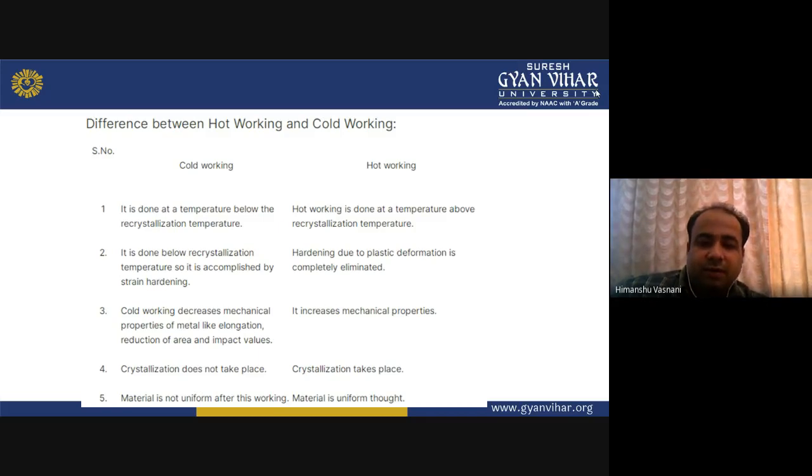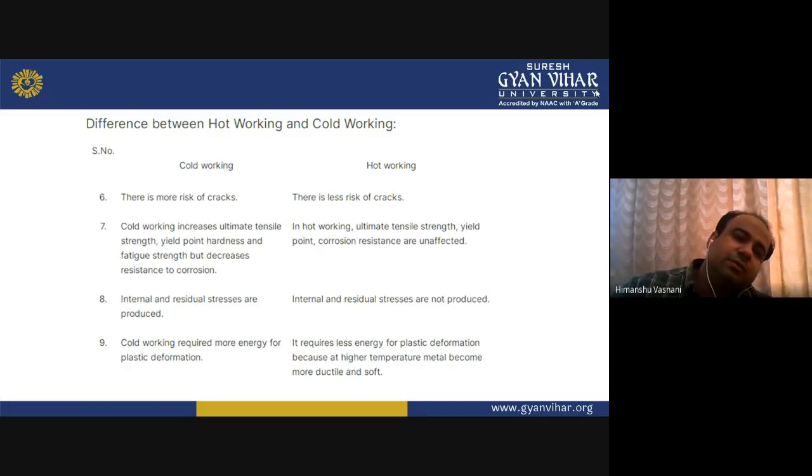Then cold working decreases mechanical properties of metals like elongation, reduction of area, and impact value, and hot working increases mechanical properties. Then in cold working recrystallization does not take place; in hot working recrystallization takes place. Then in cold working the material is not uniform after working; in hot working the material is uniform throughout.